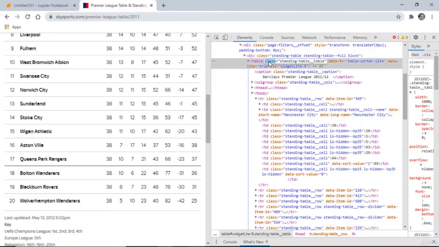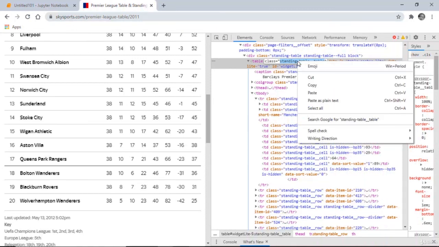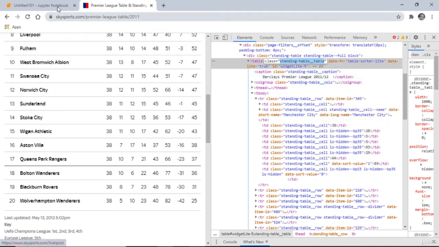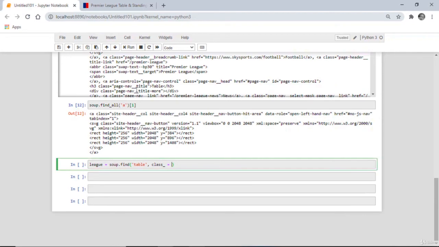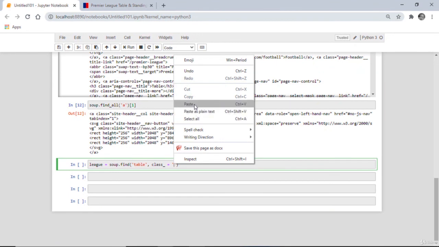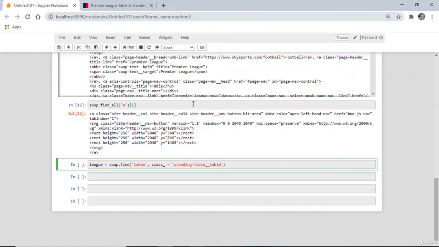The table tag is associated with this class. What's this class name? You can type it, but I think the best way is to right click and do copy, to avoid spelling mistakes, which can cause you a lot of trouble and headaches when you realize that things are not working and you don't know what's causing that, when it's just a small spelling mistake. So let's copy the class. This is the class name that we just copied.